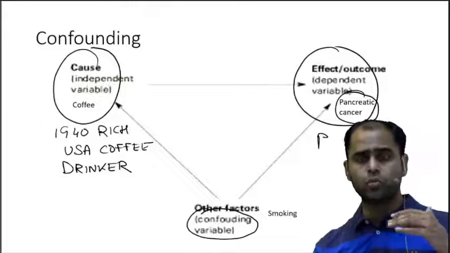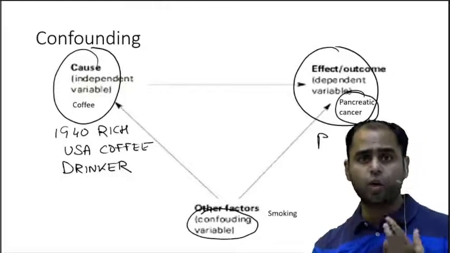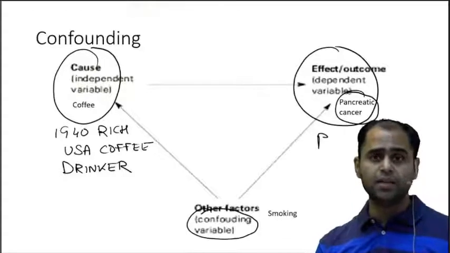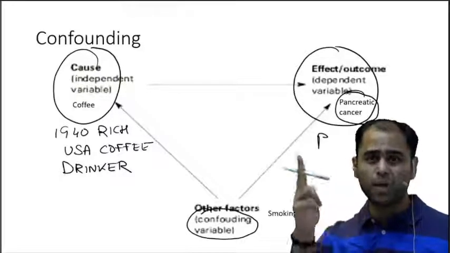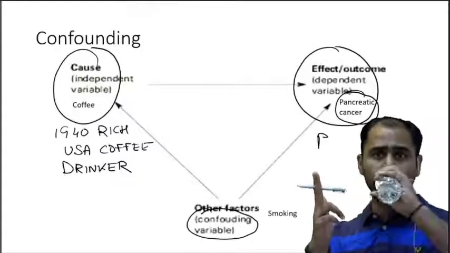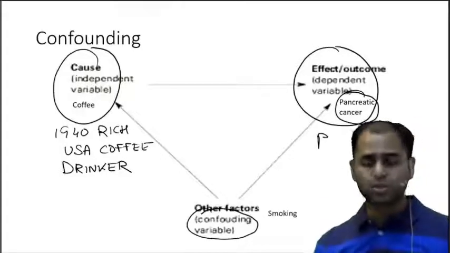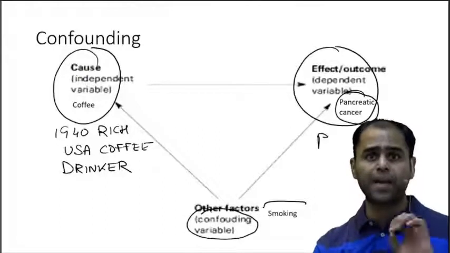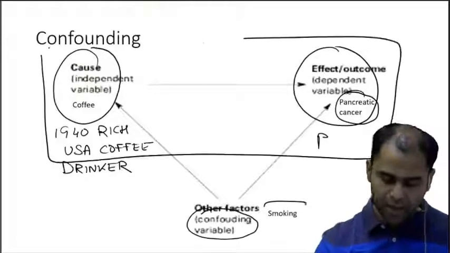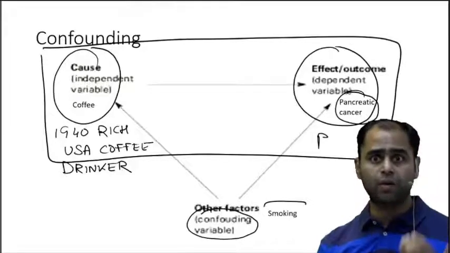They had been consuming coffee for like a millennium, but suddenly coffee became a very big problem. After almost a decade, they realized it is not the coffee, it is the smoking. You must have seen in Hollywood movies, they would smoke and drink coffee together. So it was the smoking which was responsible for the pancreatic cancer and not the coffee. But the original pathway in the 1940s would have been something like this. So the smoking acts as a confounder over here.